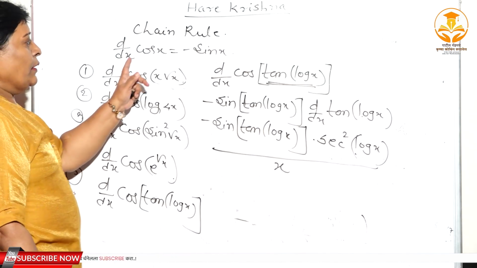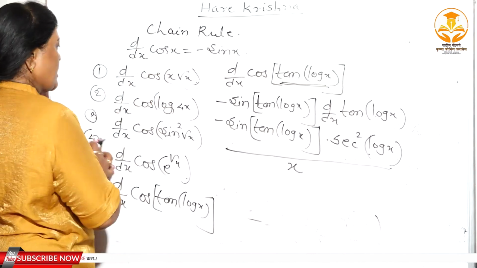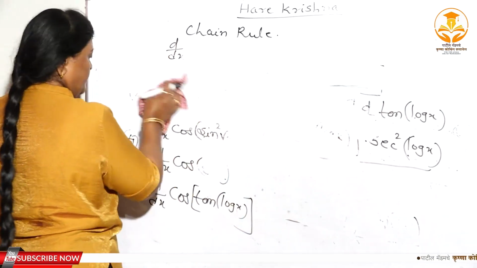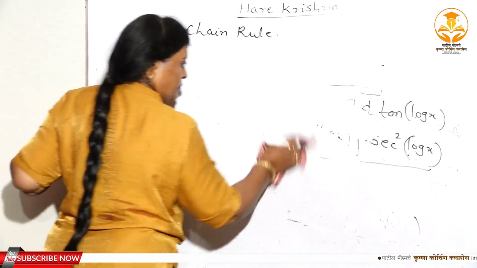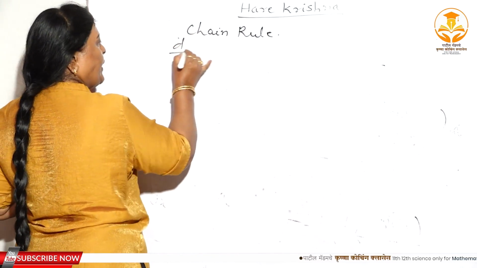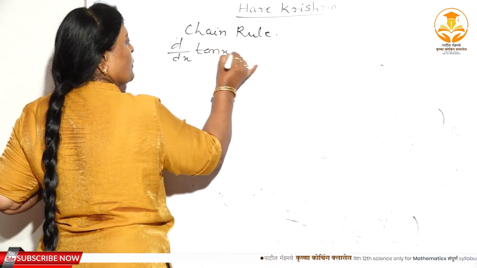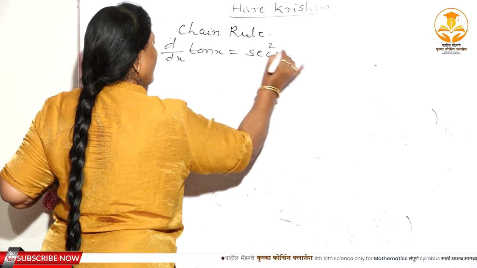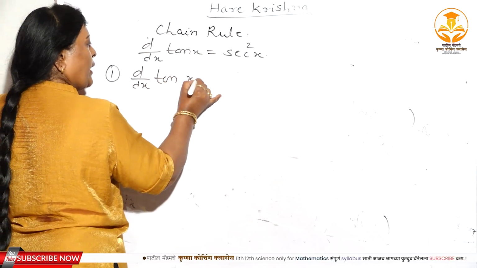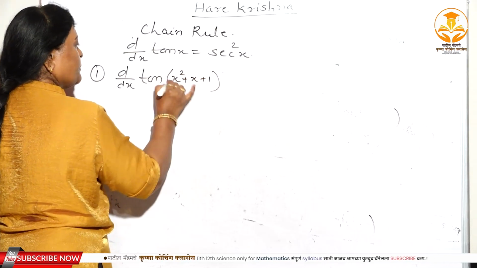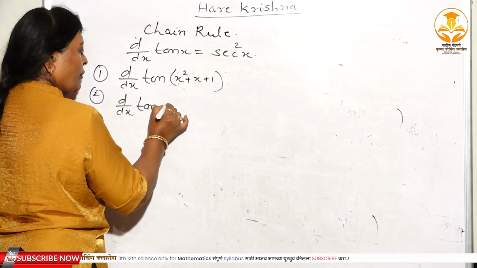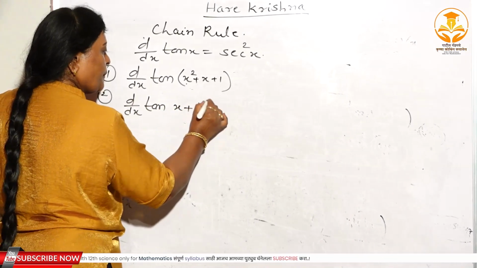Similarly I will take the d/dx of the formula, that is tan x. See here, tan x. What is the derivative of tan x? That is equal to sec square x. Right? See the function here. d/dx of tan of x square plus x plus 1. Right? Second, d/dx of tan of x plus 1 by x.